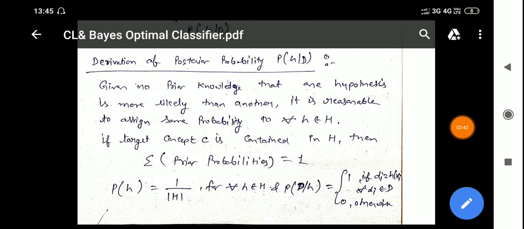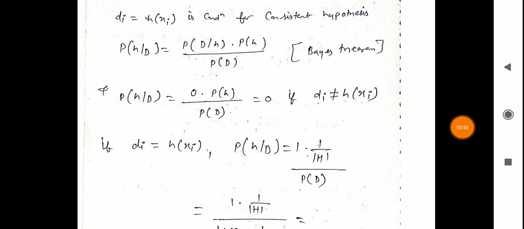For example, suppose the hypothesis predicts positive and we get the result positive, then we get 1, otherwise we get 0. di equal to h of xi is the condition for a consistent hypothesis.